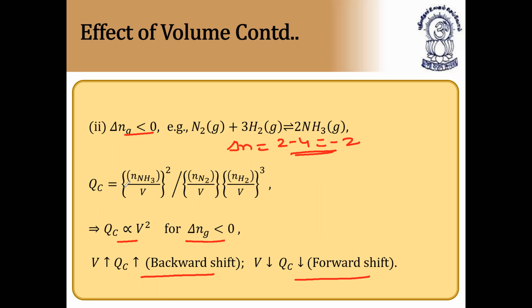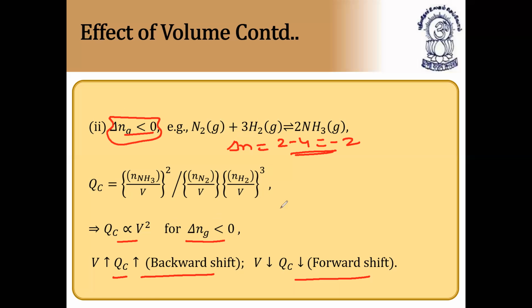Now you can see QC is equal to the number of moles of ammonia by V, whole square, by the number of moles of nitrogen by V, whole, into the number of moles of hydrogen by V, whole cube. So automatically Q is proportional to V square. Since volume increases, Q also increases, that is, the reaction quotient also increases. Since volume decreases, QC also decreases for this case, which is delta N less than 0.